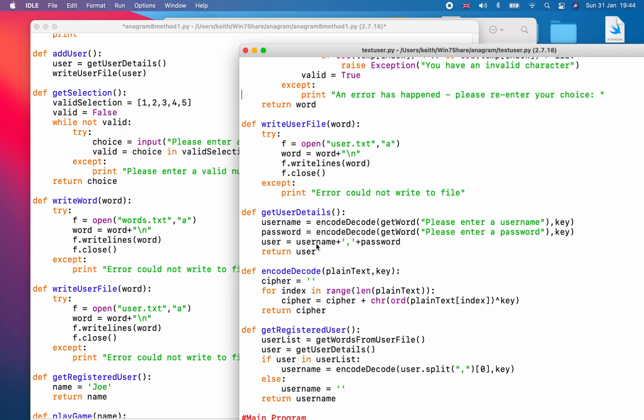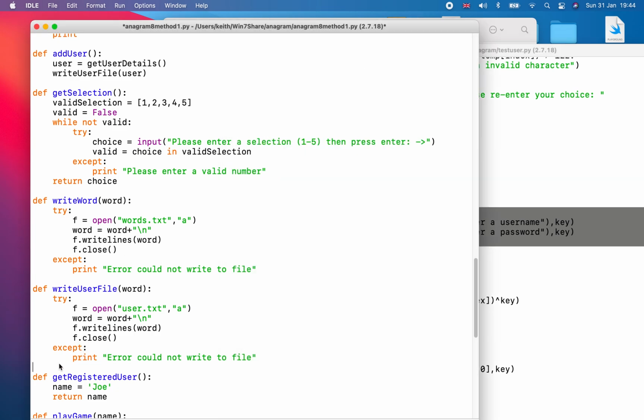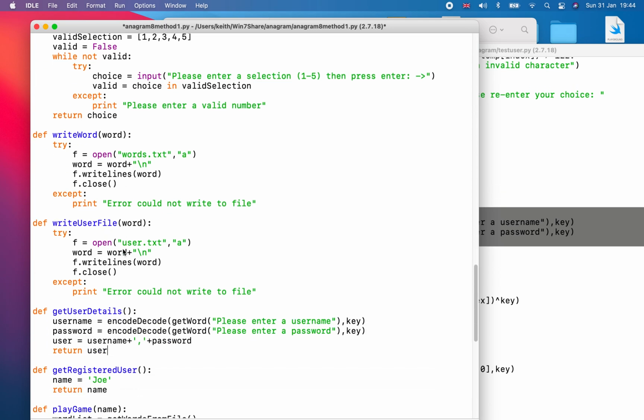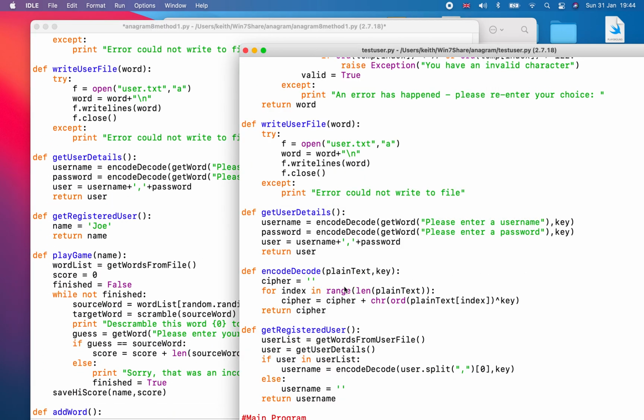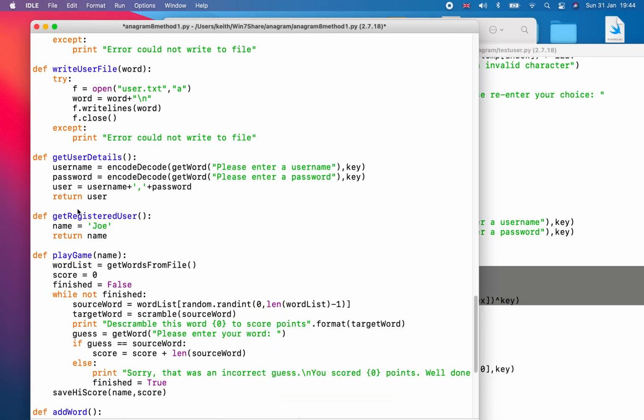Right, we had this one, which is brand new, get user details. So I'm going to paste it right there. And then we had encode, decode. That was a new one. So I'm going to paste that right there.